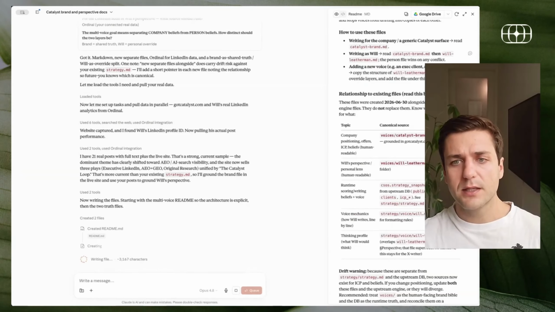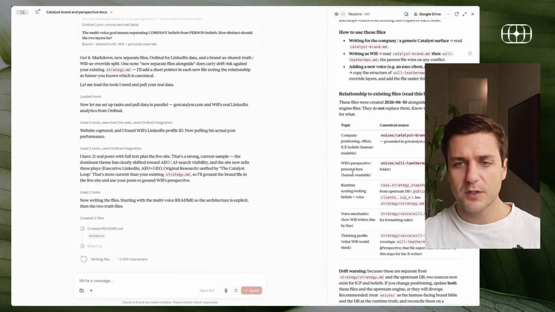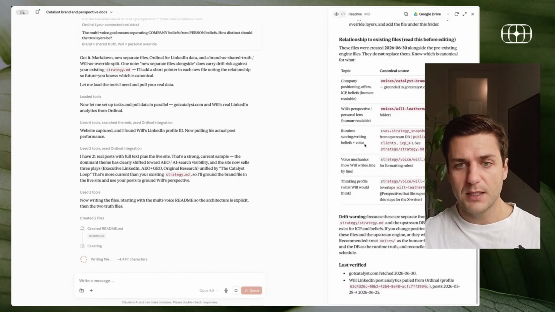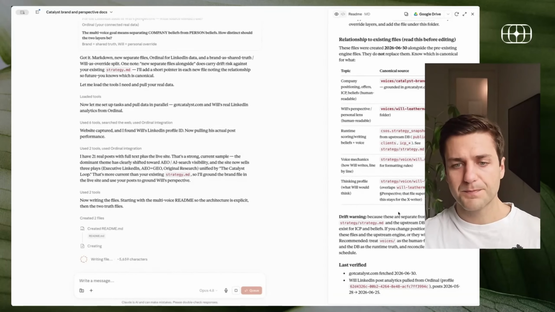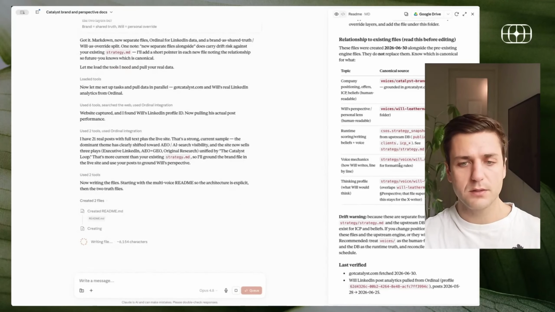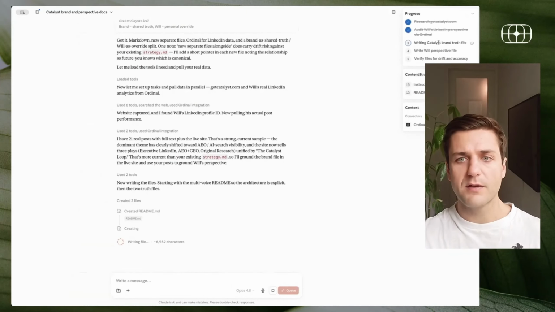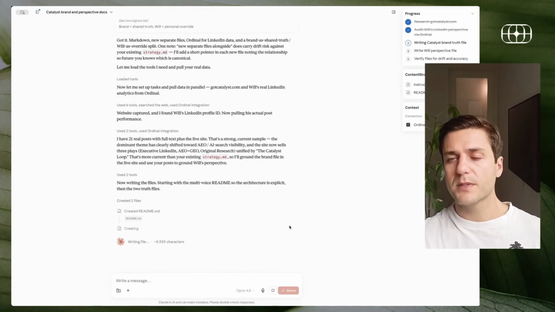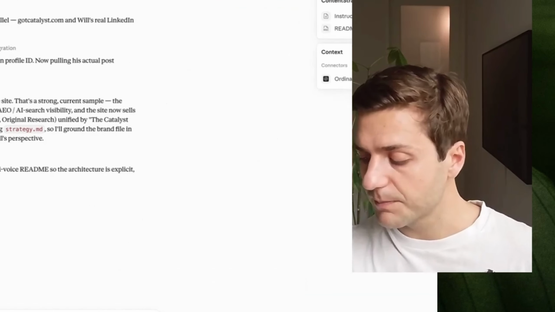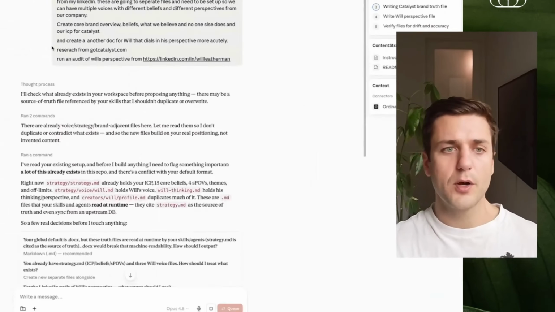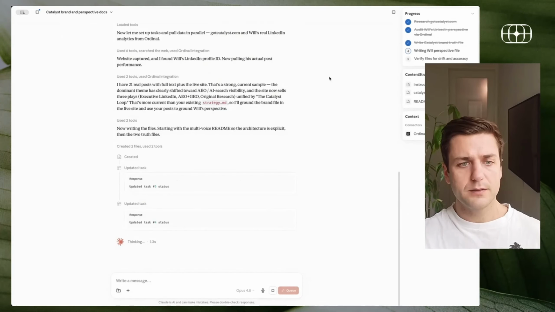And so it's saying, look, we're going to have Catalyst brand. It's going to have company information. Then we're going to have Will's perspectives. And then it's going to be able to match Will's voice. And it's pulling all of this directly from our live connectors. This is why setting up and adding connectors is so important, because it allows you to connect to all of these tools that you wouldn't normally be able to pull data from, which just gives all of these prompts more and more context. All right, let's see where it's going.